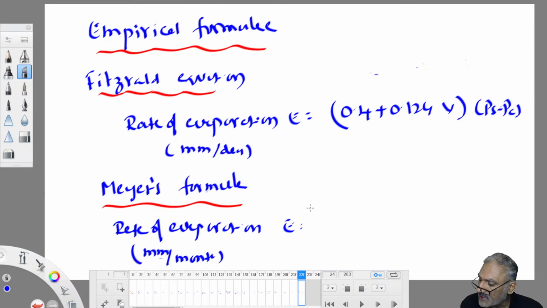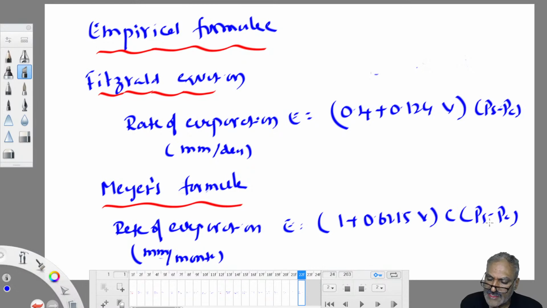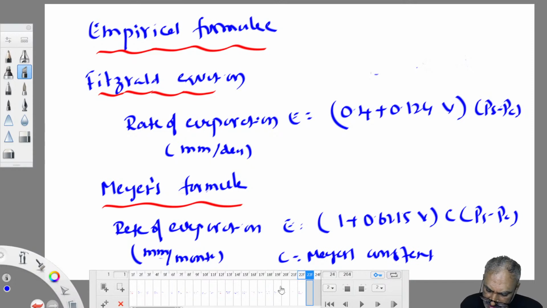The rate of evaporation loss is equal to (1 plus V divided by 16) into C into (PS minus PA). In all these equations, V and PS minus PA carry the same meaning. The extra thing here is Meade's constant C. Similarly, Rohwer's formula is there. Half a dozen formulas are there, but they are not required.